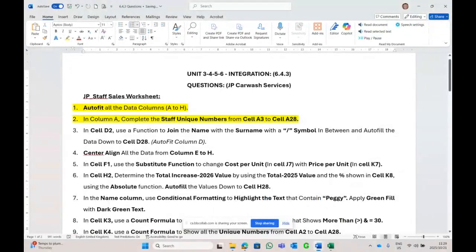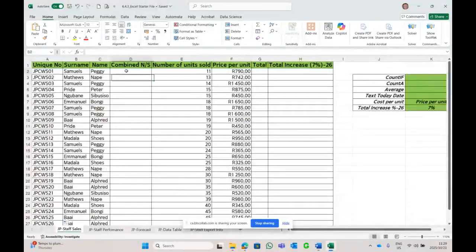What else? In cell D2, use a function to join the name with the surname using the dash or division symbol in between and autofill the rest of that data information down to D28. So what comes to mind? When you see the word join and combine, then concatenate comes to mind. Not concat, concatenate. Okay, and let's see. In column D2, the N for name, we must join with the S for surname with a dash sign, division sign in between.